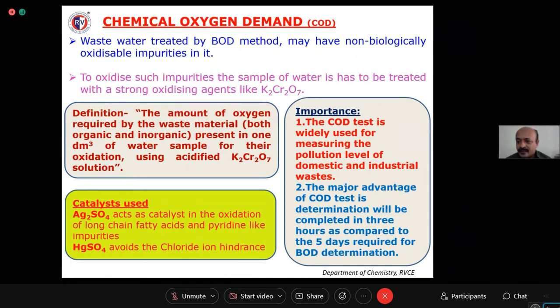Have you understood this? If Cl minus ions are there, those Cl minus ions will consume the potassium dichromate for the oxidation to Cl2. Our estimation mainly depends on the amount of potassium dichromate consumed. So if Cl minus consumes some of the potassium dichromate, then our estimation will go wrong.